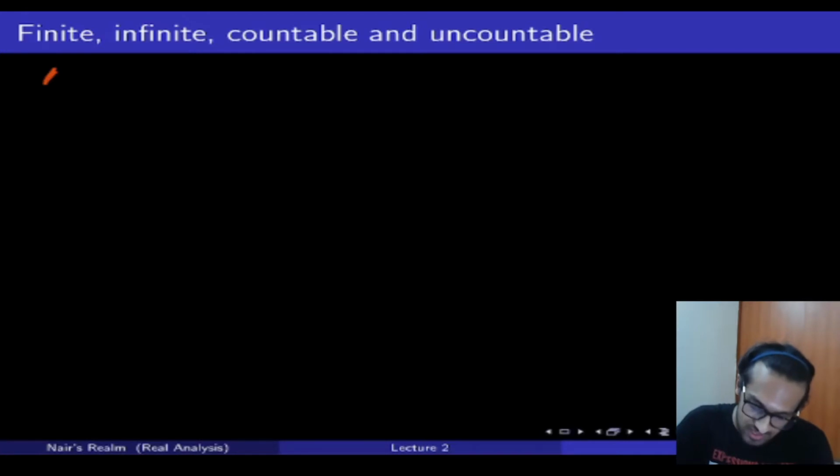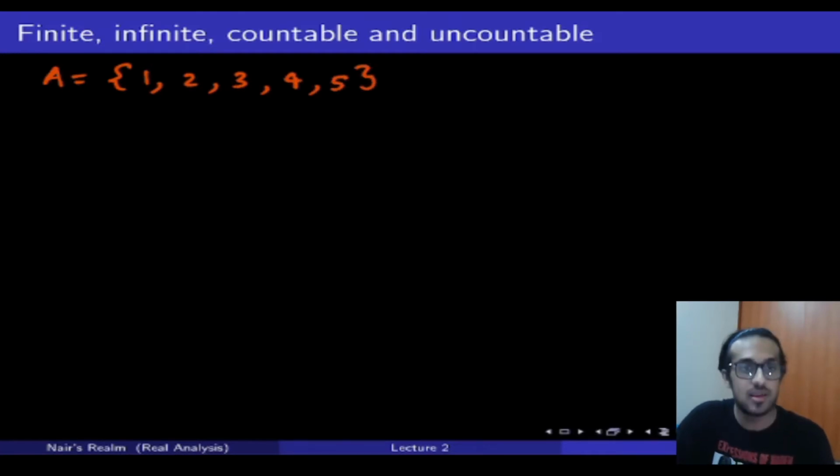So if I have a set A that has elements 1, 2, 3, 4 and 5. These are the only elements of set A. Now, if I ask you, is it finite? Most of you are going to say yes, and you are correct. But we need to understand why A is a finite set.